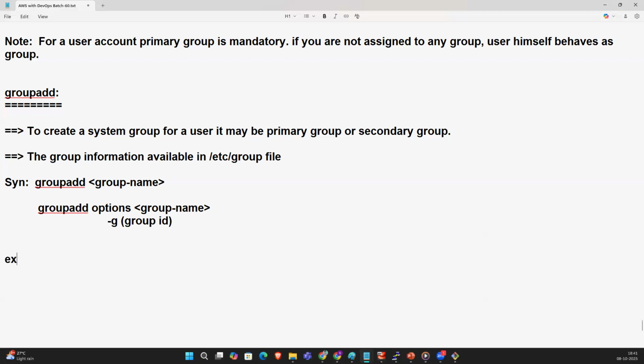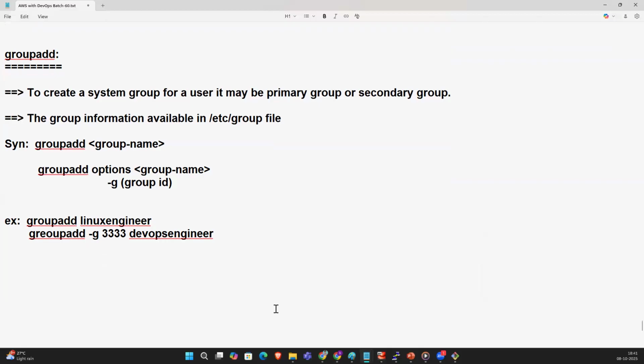Okay, example. groupadd linuxengineer. And groupadd -g 2222 or 3333, a fancy number, devopsengineer. So this will take a default ID, and if you want to give a particular group ID, you can give -g. You guys understood? This is nothing but groupadd.